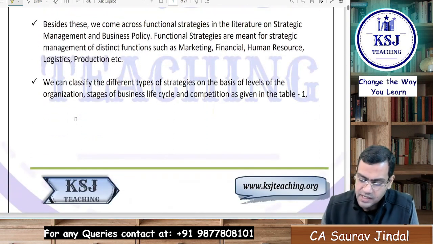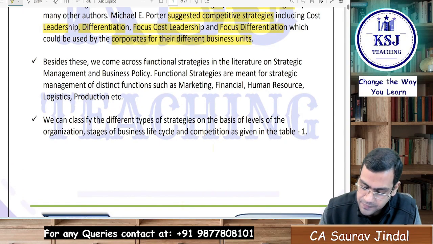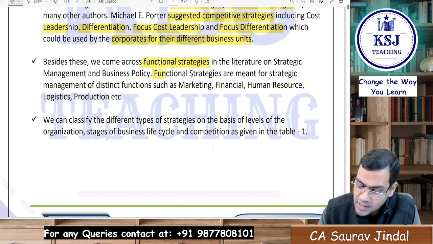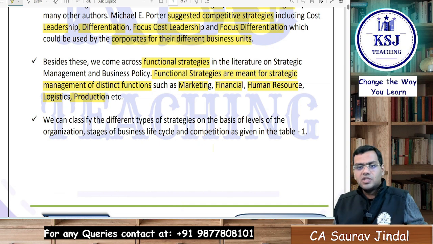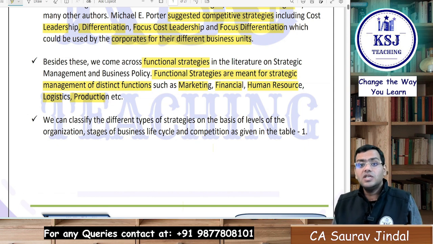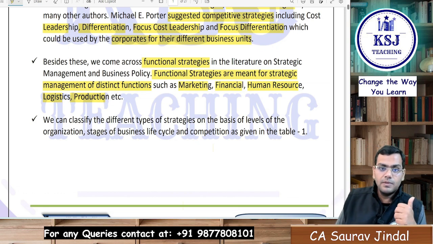Besides this, we come across the functional strategies. In the literature on strategic management and business policy, functional strategies are meant for strategic management of the distinct functions such as marketing, financial, human resource, logistics, production. So we have discussed the functional level, right? At the functional level, each function is considered a separate set. HR is one function, accounting is one function, marketing is another function. So strategies are prepared for each and every function. For marketing we will prepare a strategy, for HR also we will prepare a strategy.